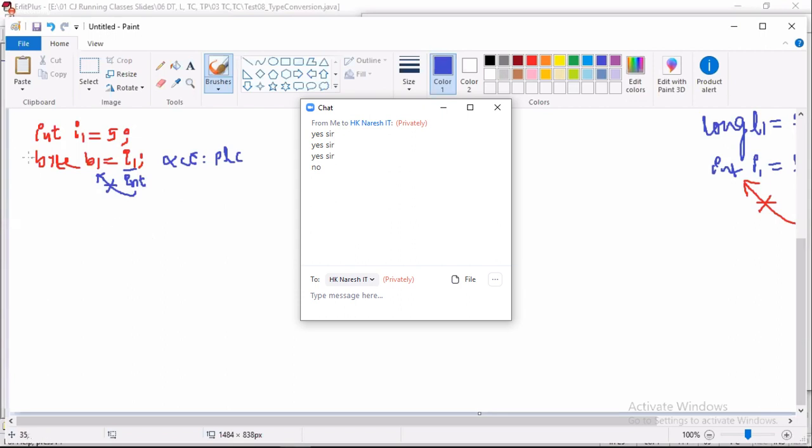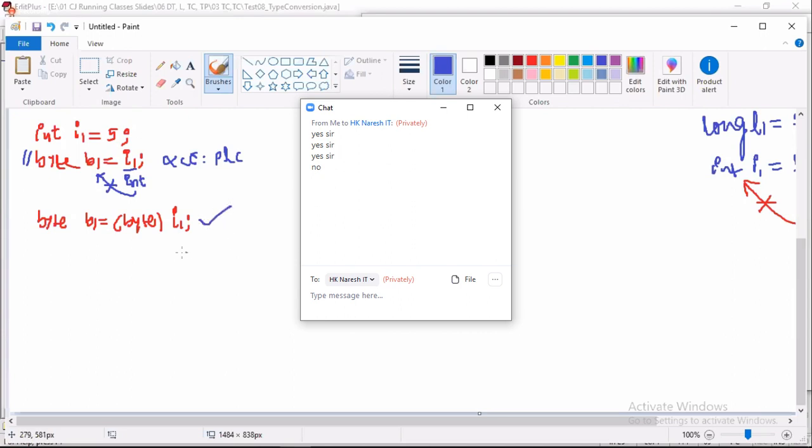Next, how to solve this compile time error? By using the cast operator. What statement should you write? byte B1 equal to byte of I1. Okay, now it is compiled successfully.